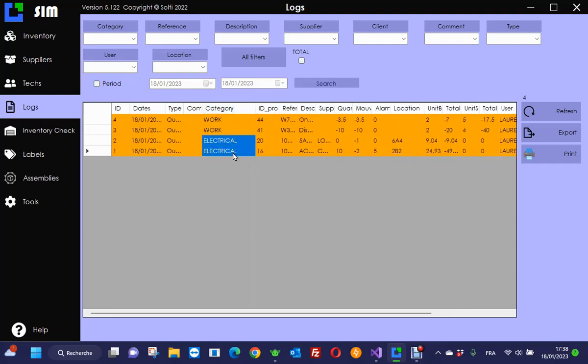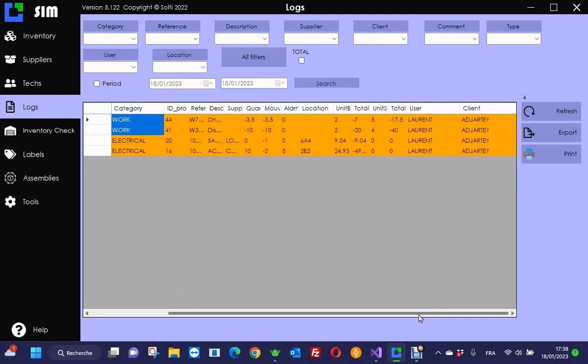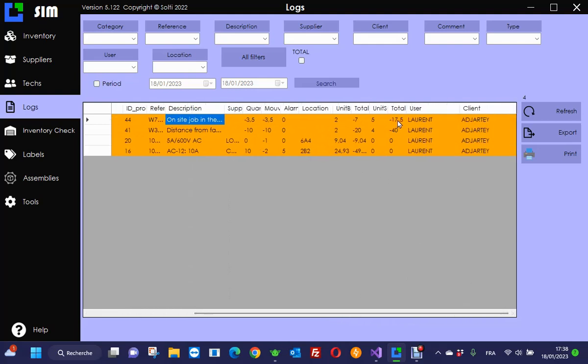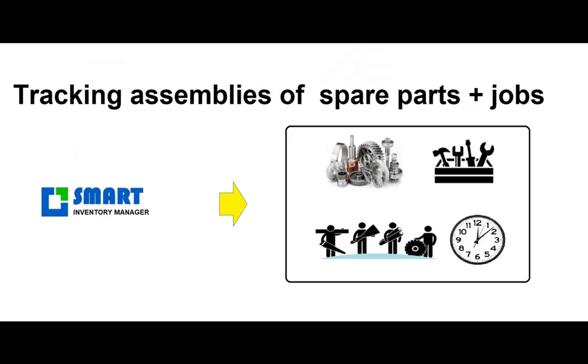I have two electrical parts, and I have two different jobs. One is traveling, and the other one is working. And this gives me a cost, which will go into the customer invoice later. We don't show you in this demo how to print the invoice. That's another part. And you can select, of course, by customer or by kind of job, make a filter in the logbook to see what's going on. So that's the manual way of doing things.